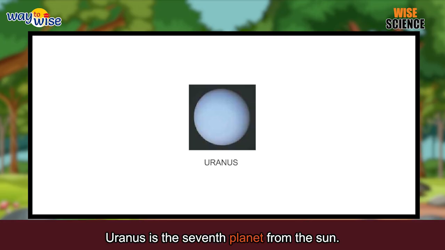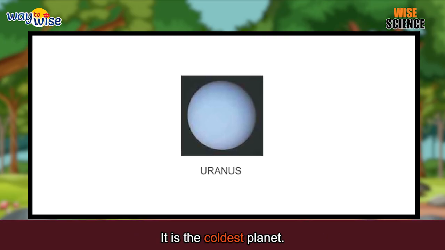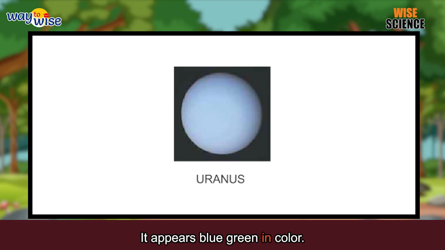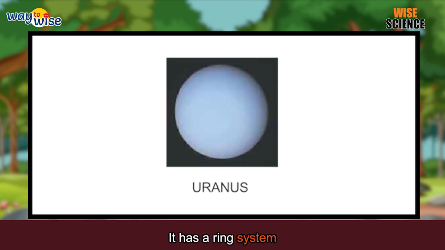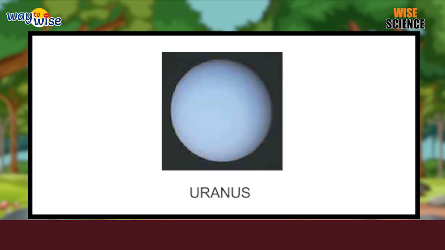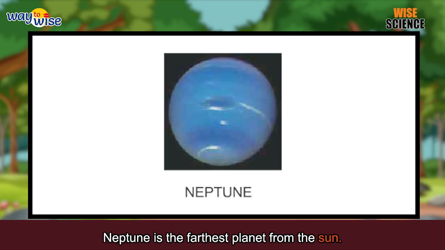Uranus is the 7th planet from the Sun. It is the coldest planet. It appears blue-green in color. It has a ring system and 27 moons. Neptune is the farthest planet from the Sun.